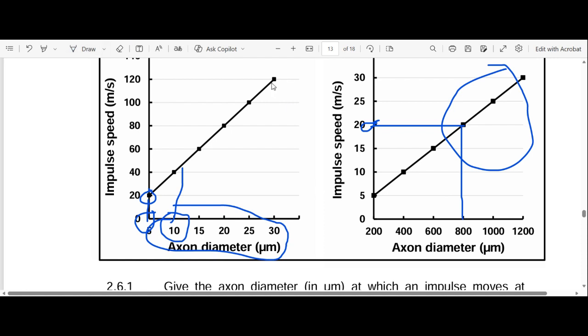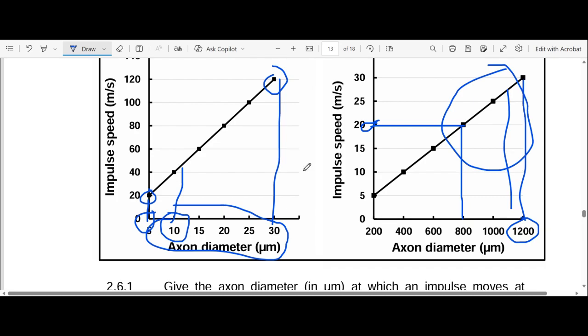For the myelinated, it's faster. The speed is faster, right? So the diameter is small, and the speed is faster. But when it comes to the unmyelinated, you can see that the diameter is very large, but the speed is very slow, right? Here, the diameter is small, but the speed is fast. Here, the diameter is large, but the speed is slow.